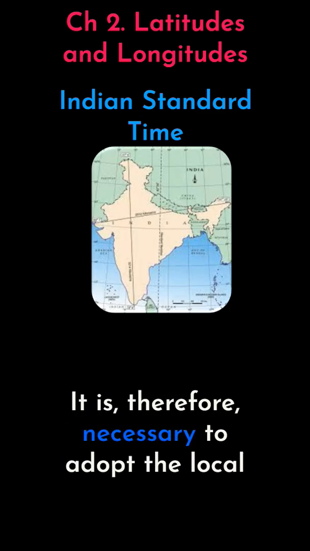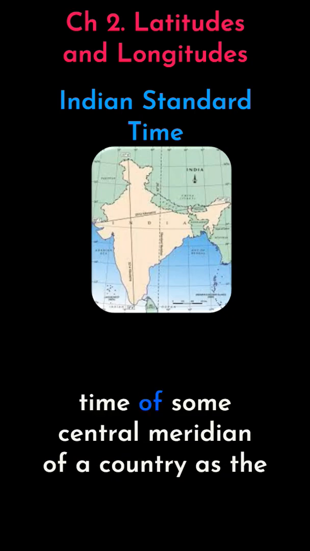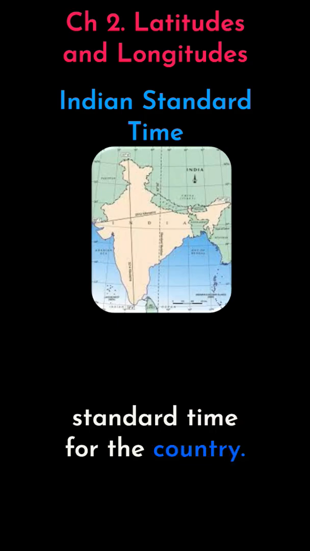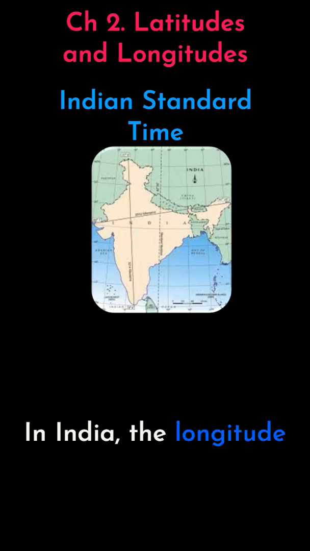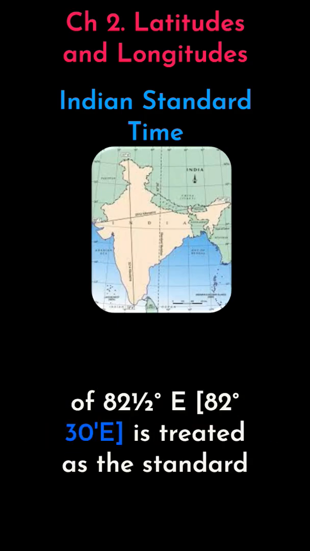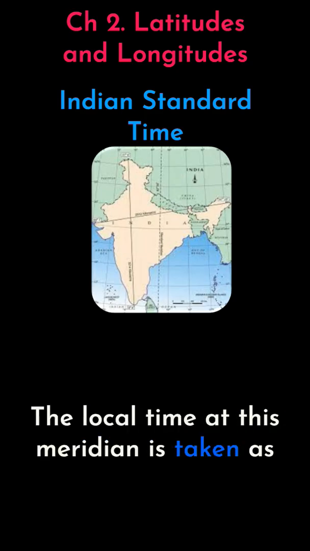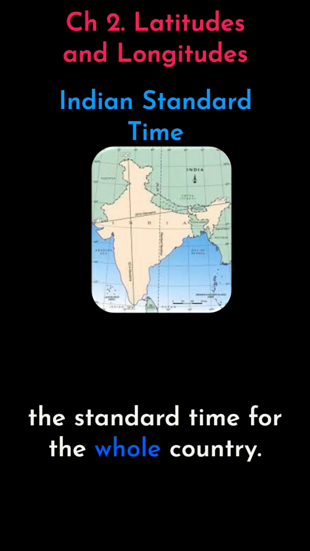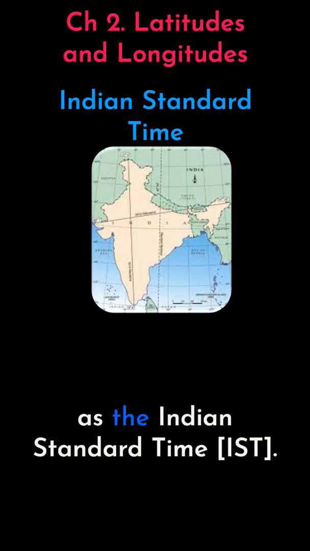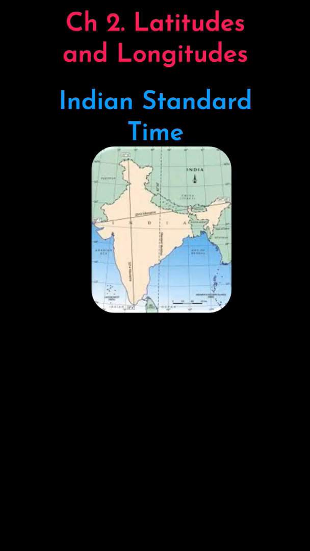It is therefore necessary to adopt the local time of some central meridian of a country as the standard time for the country. So in India, the longitude 82.5 degrees east, that is 82 degrees 30 minutes east, is selected as the standard meridian. The local time at this meridian is taken as the standard time for the whole country. It is known as the Indian Standard Time, IST.